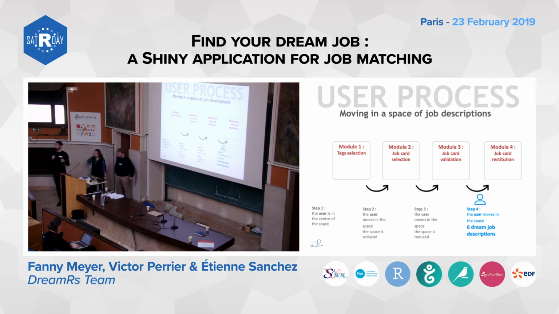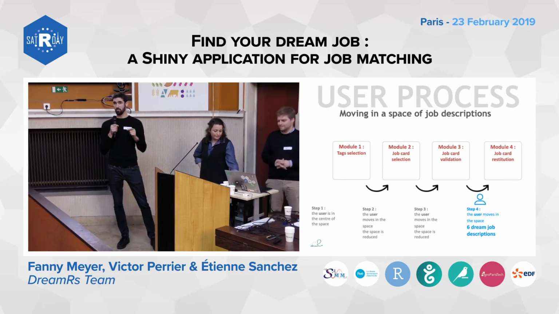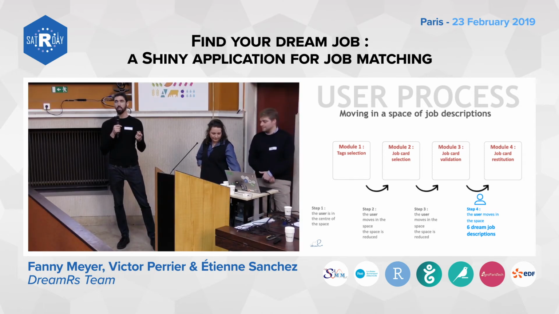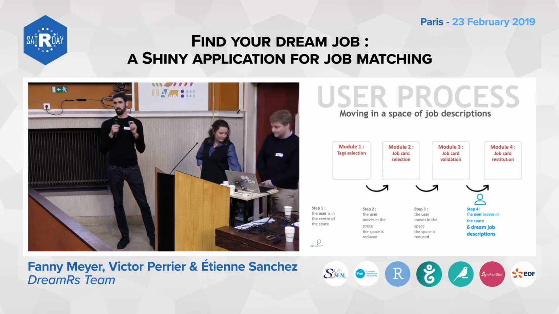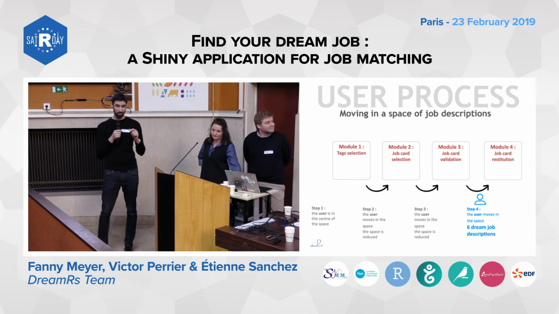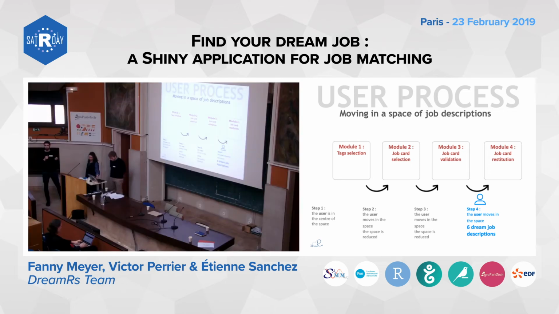Actually, if everything went well, the profile of the user has converged to a very tiny area of the space, and so we just keep the final position, the final profile of the user, and we retrieve the 6 closest job descriptions, and hopefully, if everything works well, those 6 job descriptions are dream jobs for him.